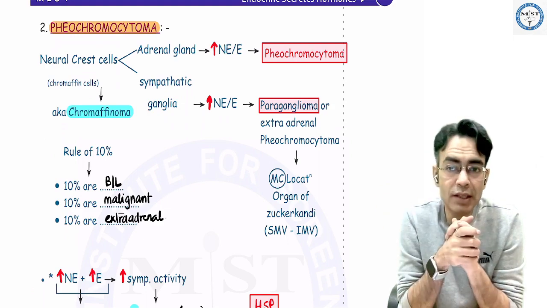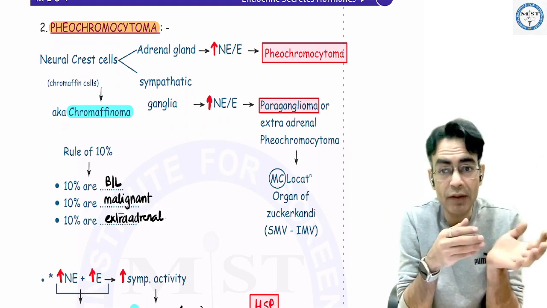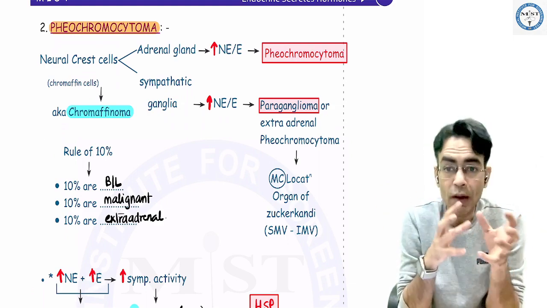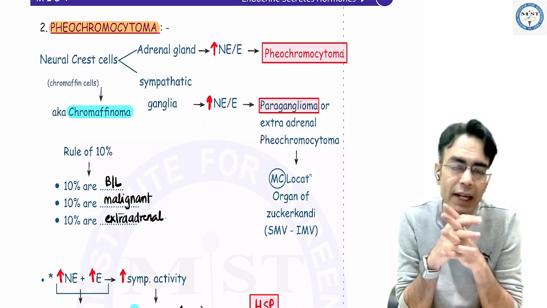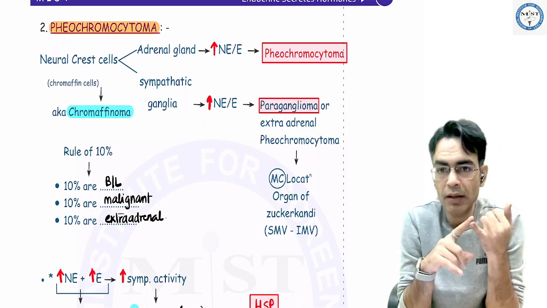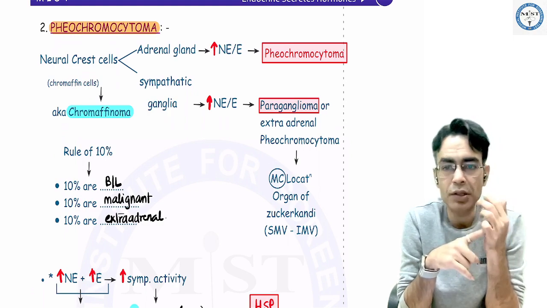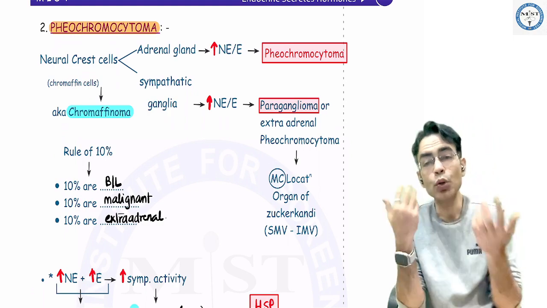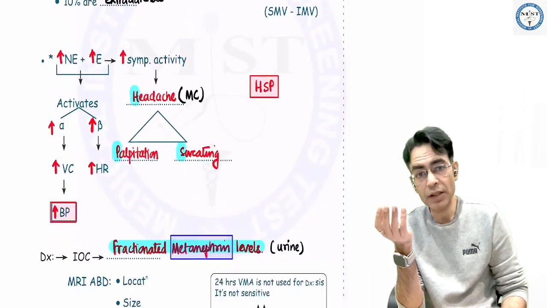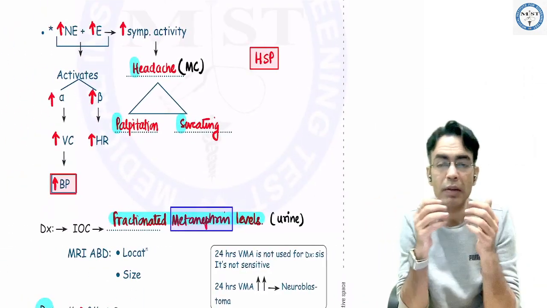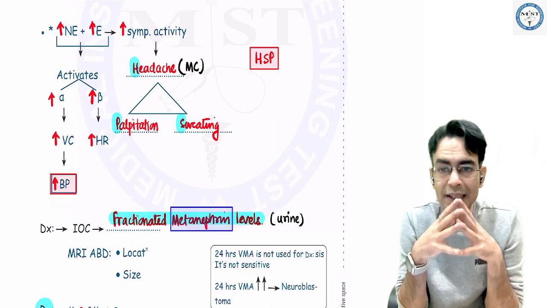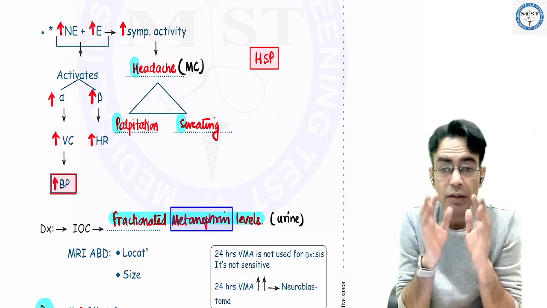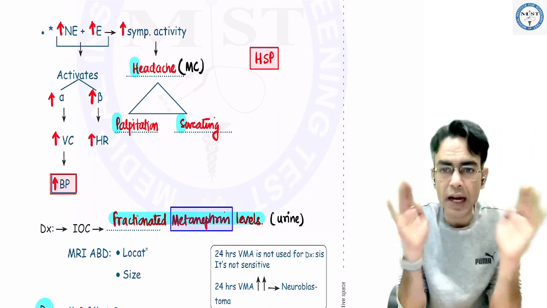These pheochromocytomas, because they are arising from the chromaffin cell organ or chromaffin cell sympathetic ganglions, it is also called as chromaffinoma, and it has the rule of 10: 10% are bilateral, 10% are extraadrenal, and 10% are malignant. How do you get the symptoms in these patients? Obviously, when the epinephrine and norepinephrine increase, it will increase the sympathetic activity. Patient will present with HSP, headache, sweating, and palpitation. Most common symptom, severe headache.